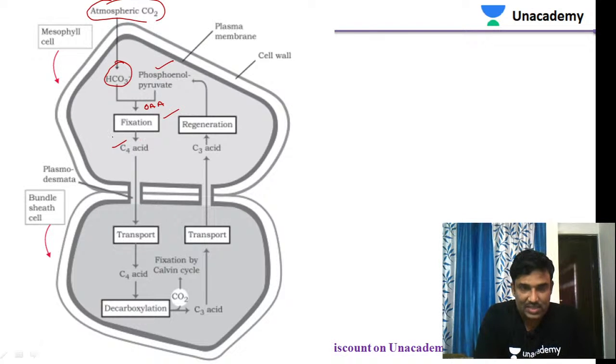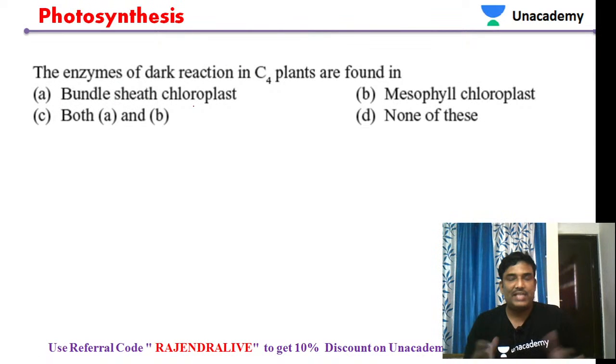The oxaloacetic acid is converted to malic acid. Now the malic acid is transported here and it is decarboxylated to form the C3 acid, that is pyruvate. Now this is the pyruvate. So pyruvate gets back and it is regenerated to phosphoenol pyruvate in the presence of ATP. So like this. This is the diagram of our EAMCET. Okay, so that is about the C4 cycle.